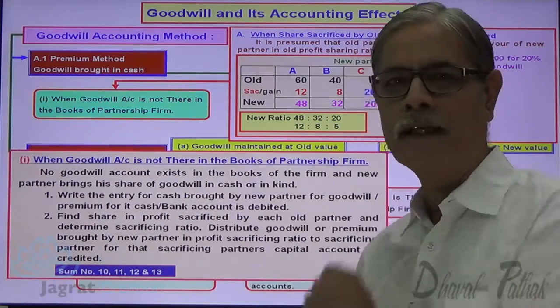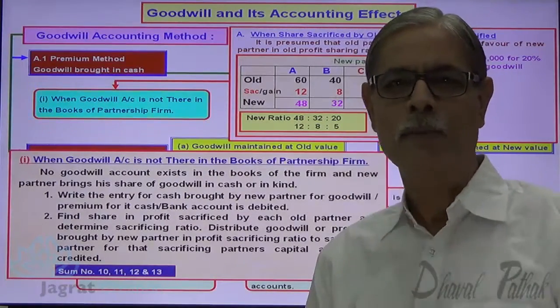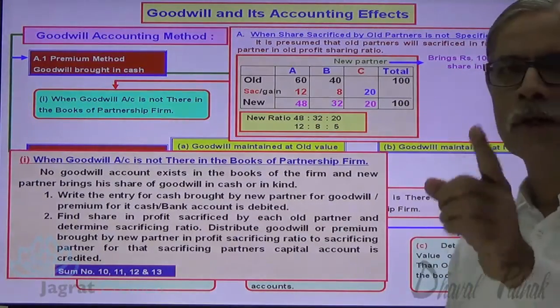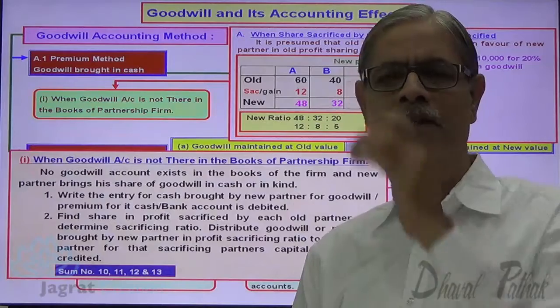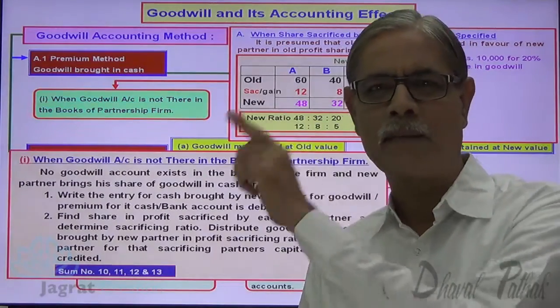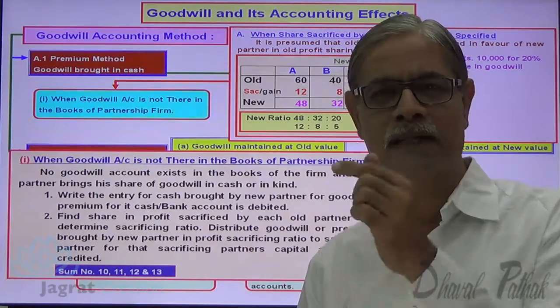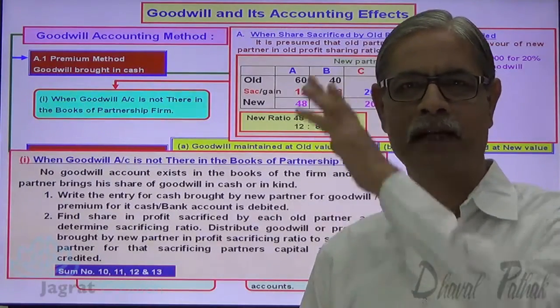Whatever the amount brought by the new partner, for that cash and bank account is to be debited. So cash and bank account is to be debited with 10,000 brought by a new partner for 20% share in profit. So cash and bank account debit 10,000. Now which account is to be credited? Sacrificing partner's capital account is to be credited in the ratio of sacrifice.